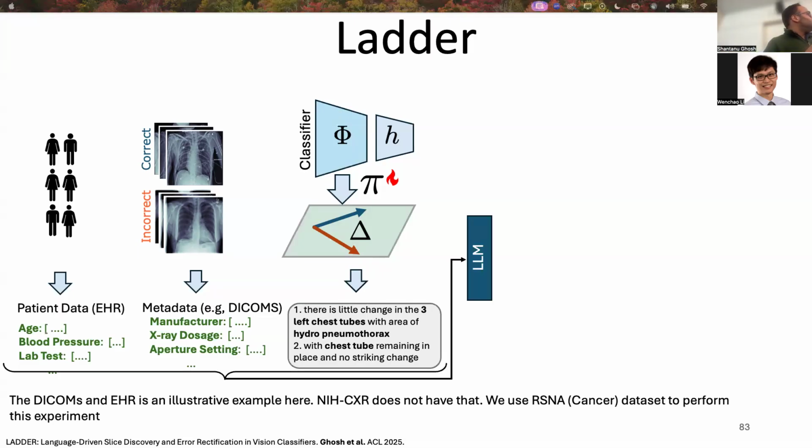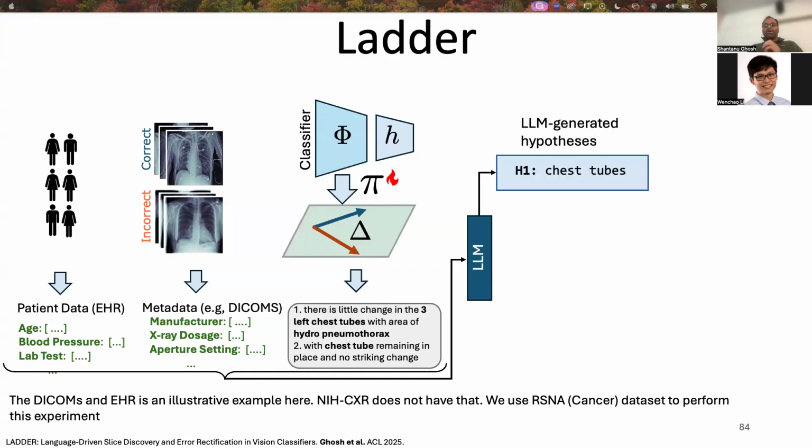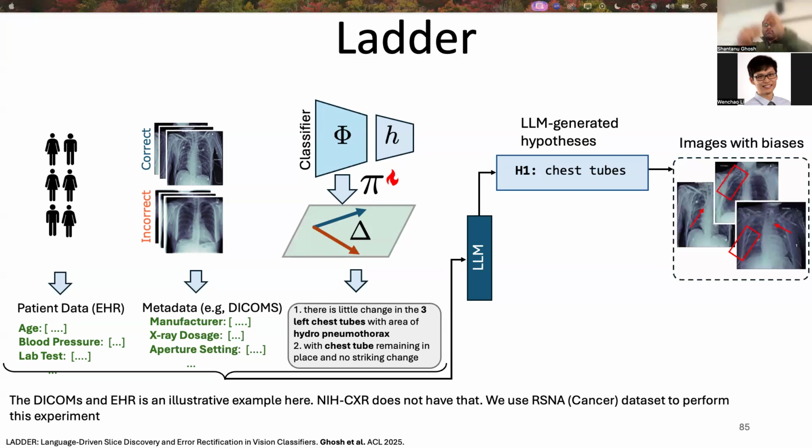Finally, we send all these EHR records, the metadata, and the sentences to an LLM. The job of the LLM is to come up with a set of hypotheses, the potential reasons for mistakes. Finally, we cluster the images which are faithful to that particular hypothesis. For example, here we can see that one of the hypotheses that LADDER selects is chest tube. And it is well known in the literature that a deep learning classifier often performs worse in the subgroup of pneumothorax without chest tubes. We validate that by comparing the performance gap of the classifier in presence and absence of the concept, that is the chest tube here.